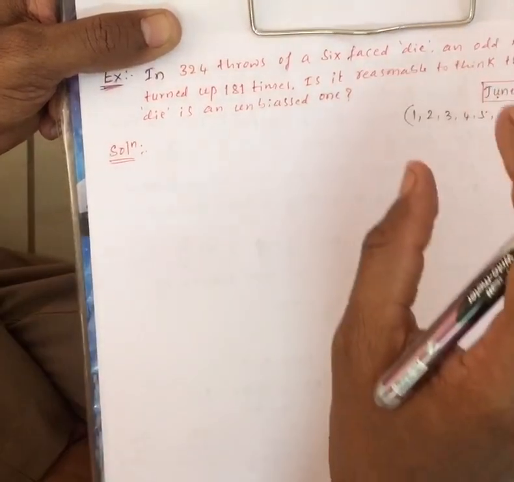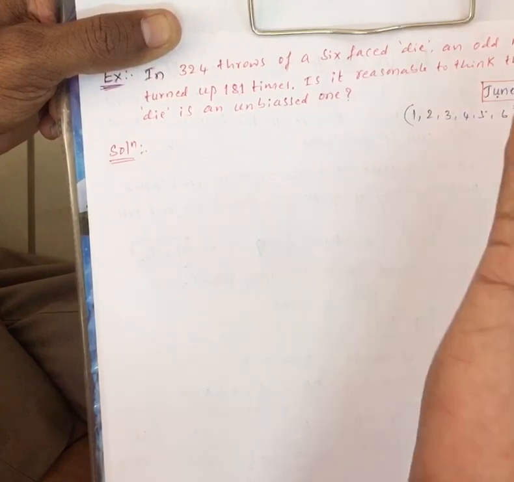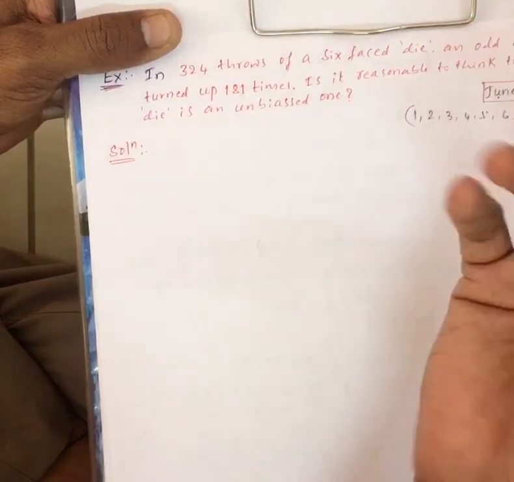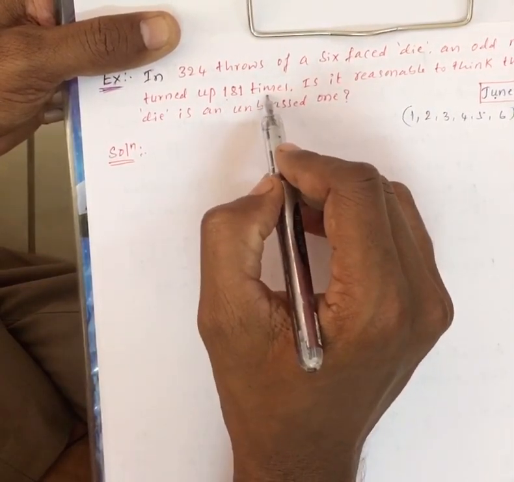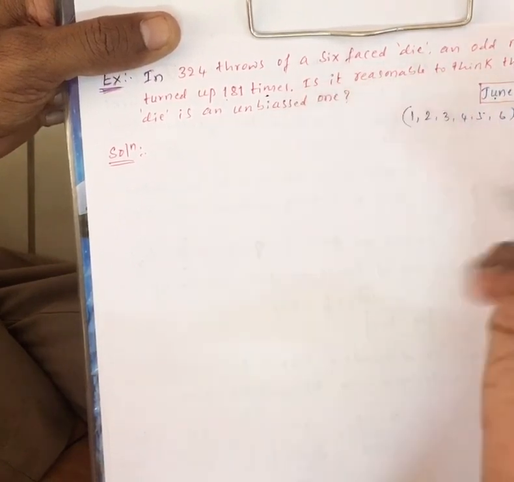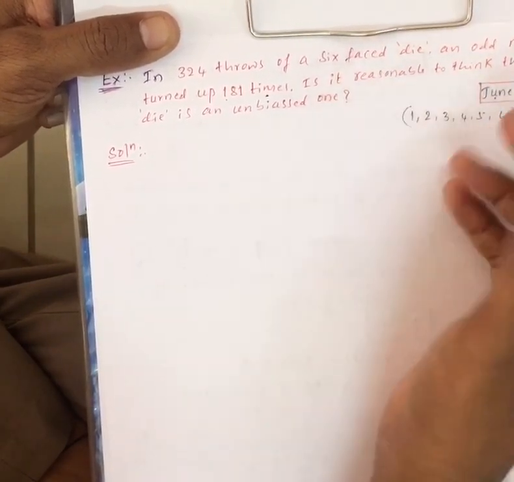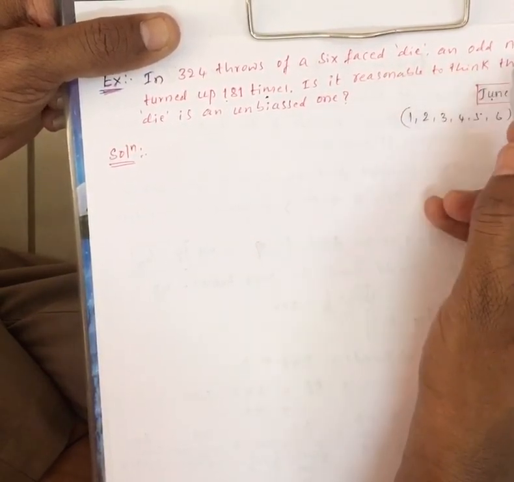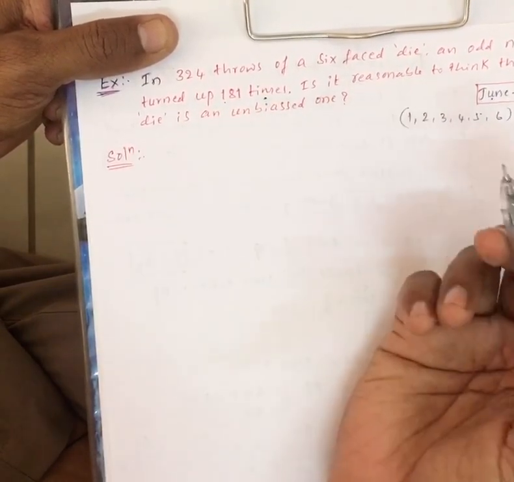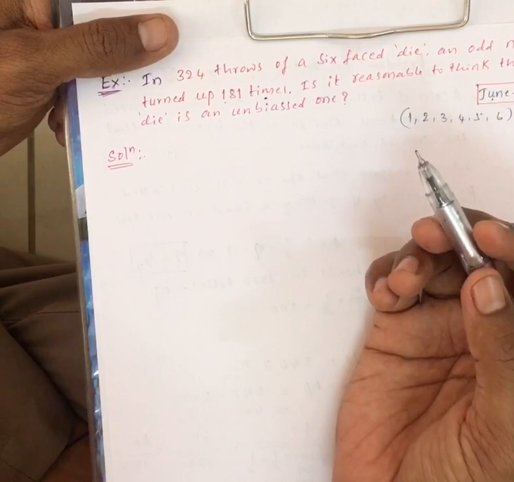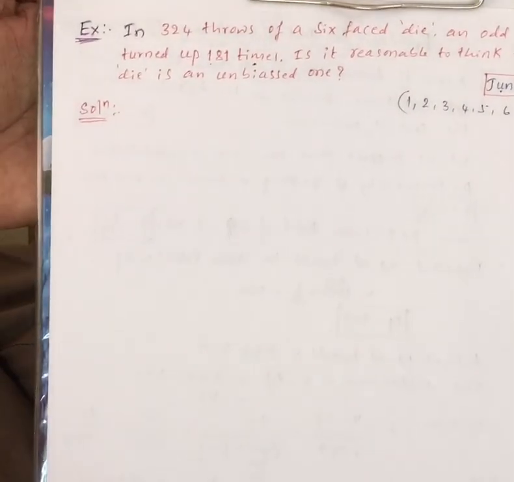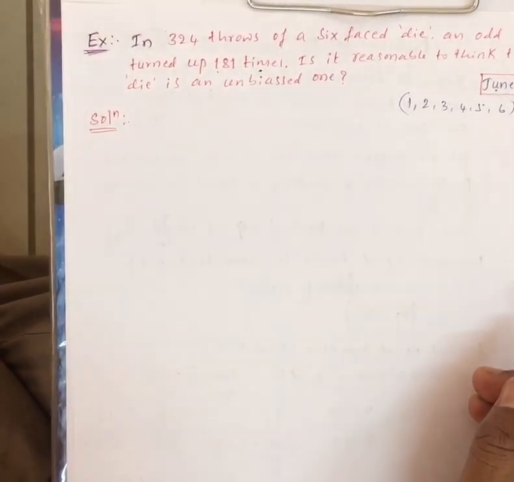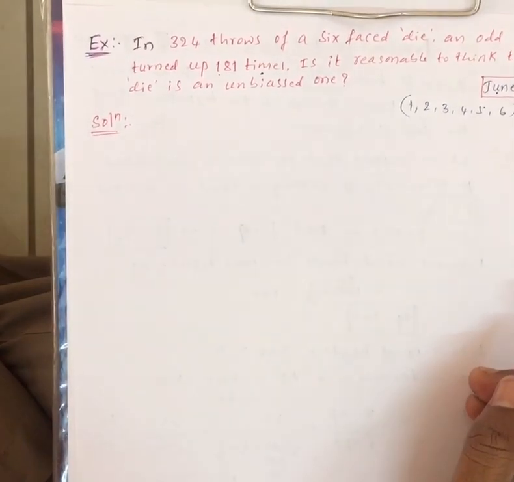When you are throwing the die, the odd number turned up 181 times, right? The remaining are the even-numbered faces of the cubical die. It is reasonable to think that the die is an unbiased one. Same as the previous example, here also we follow the same procedure.